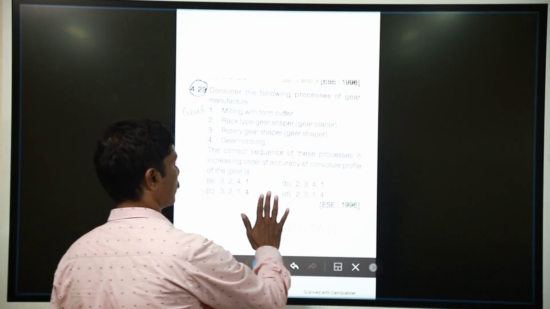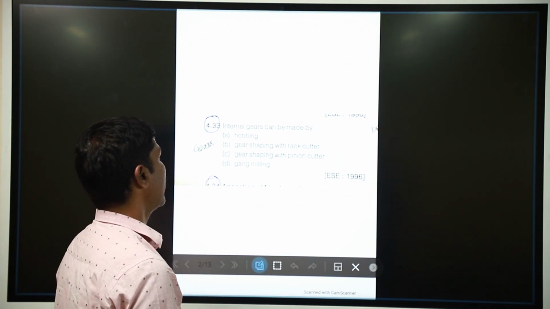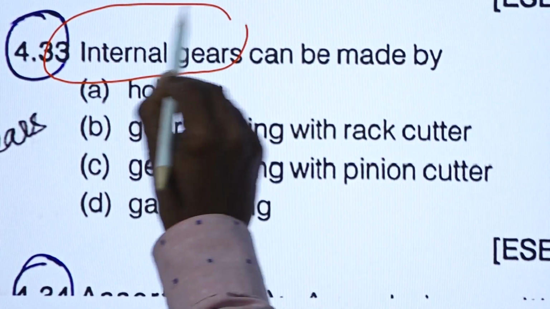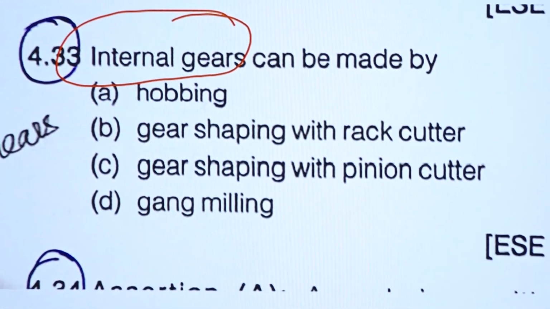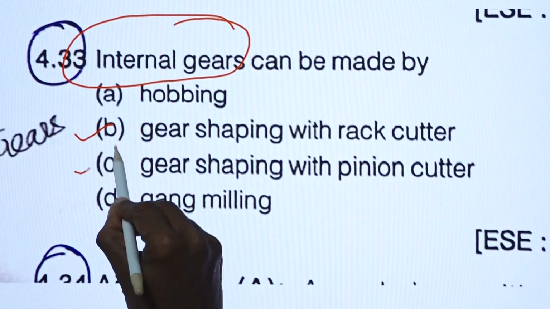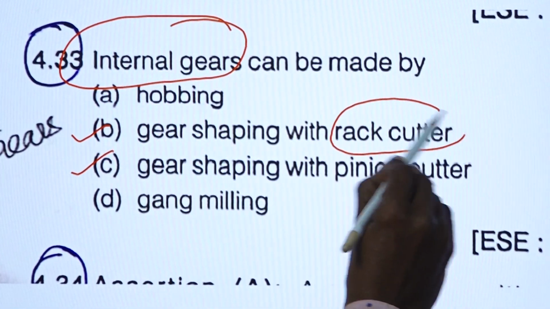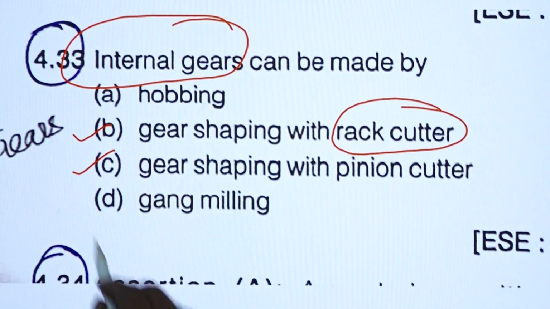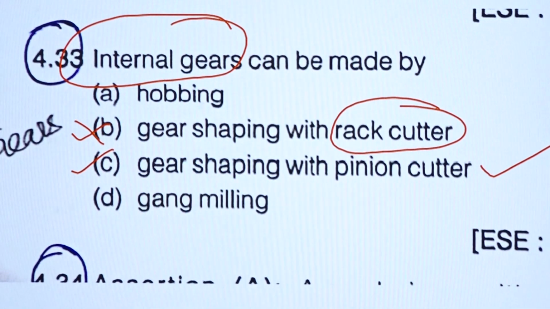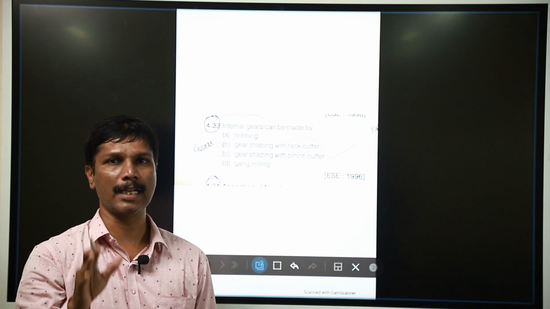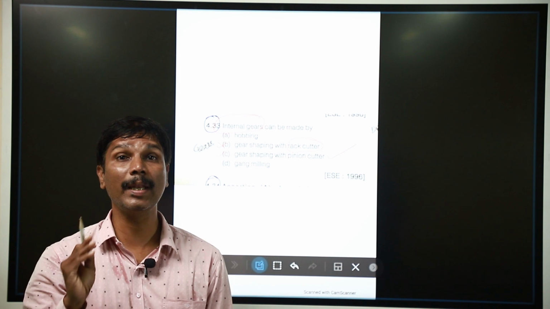The next question we are going to see is internal gears. The internal gears are manufactured by. So internal gear means we should always know that it may be manufactured by gear shaper. A rack may be made by a rack cutter, but a gear may not be made by a rack cutter. So our option is option C. Internal gears can be manufactured by gear shaper with pinion cutter.